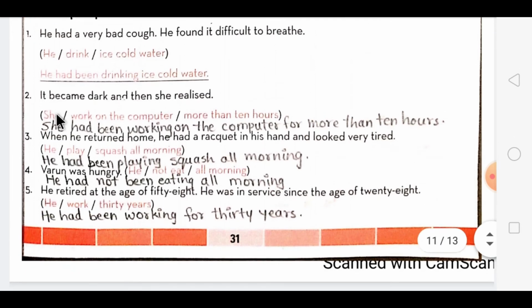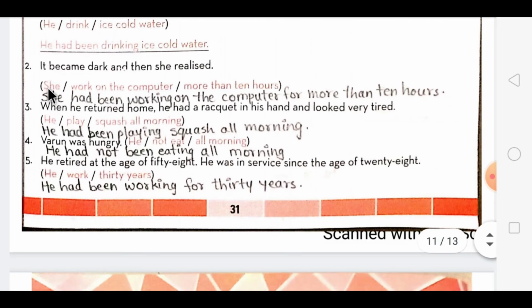Then the second one, the situation which is given over here is she work on the computer more than 10 hours. Now here the verb is work. So you have to put ing to this verb work. So it will change to working, and before that you have to add had been.